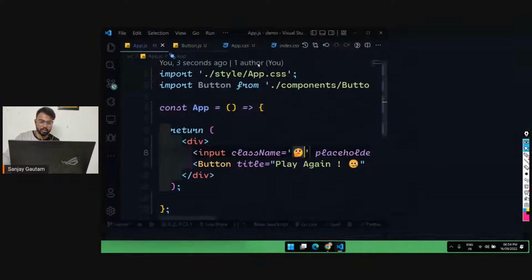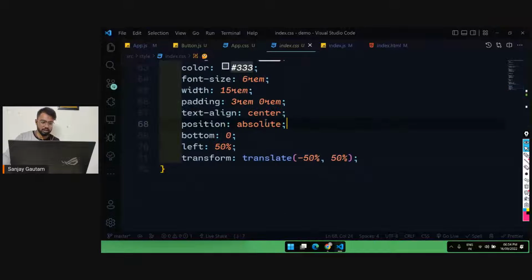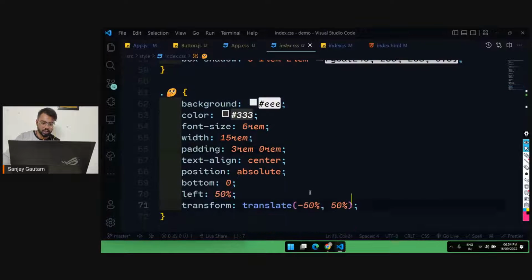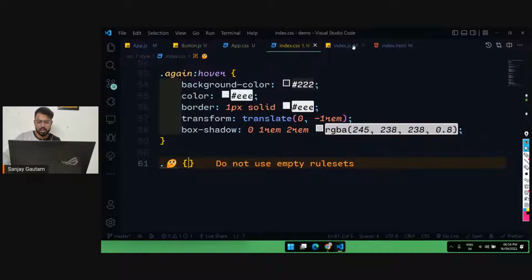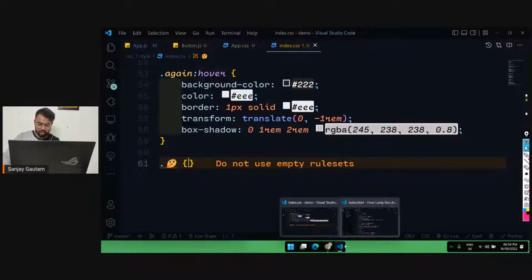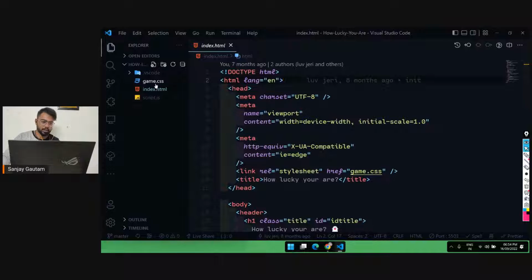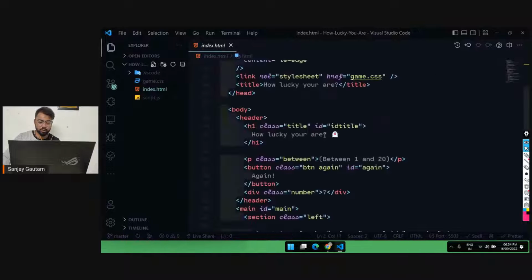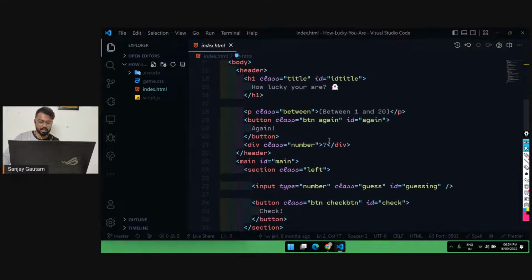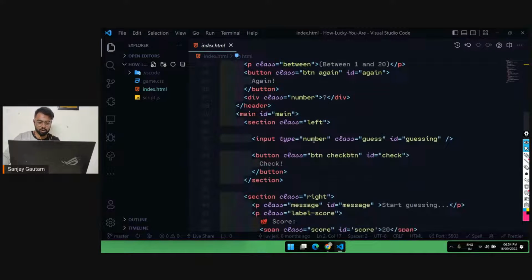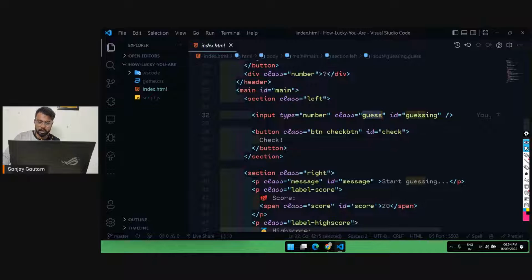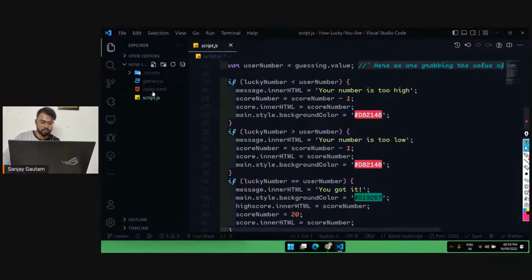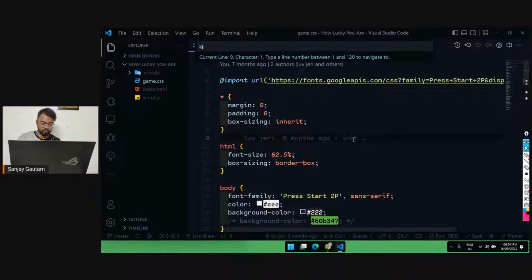I think the CSS was not correct for this one, so let me remove it. I'm going to copy the CSS for the input field, because I don't want to write all the CSS here, since it's not the goal of this class. Where is the button, input field, and the class is guess? Let me look for the guess class here.